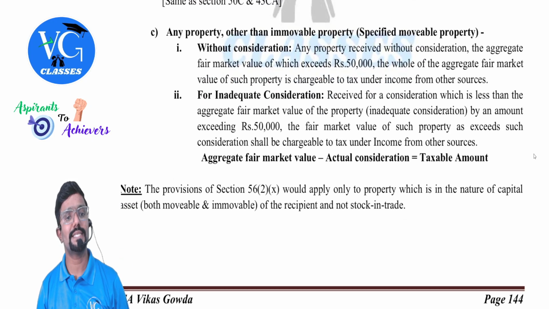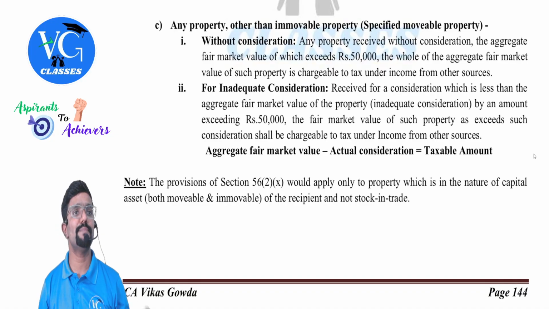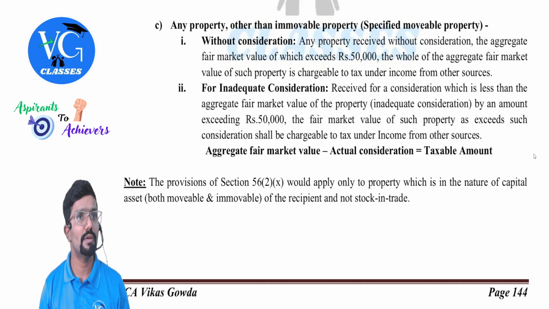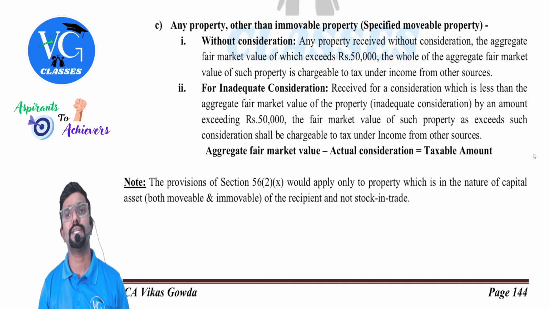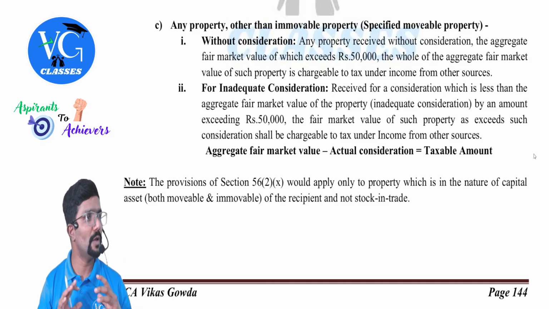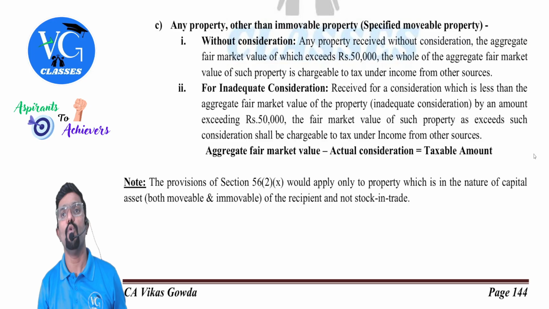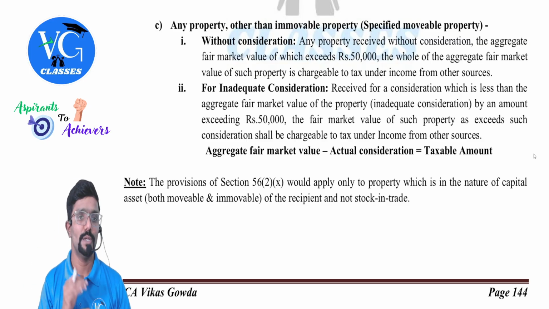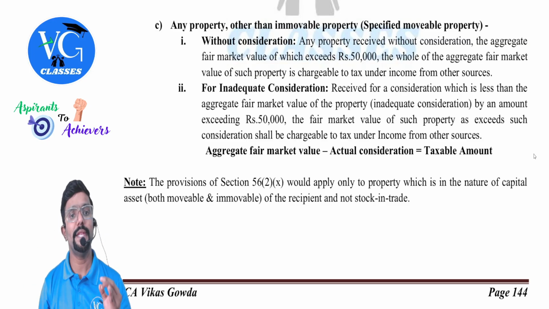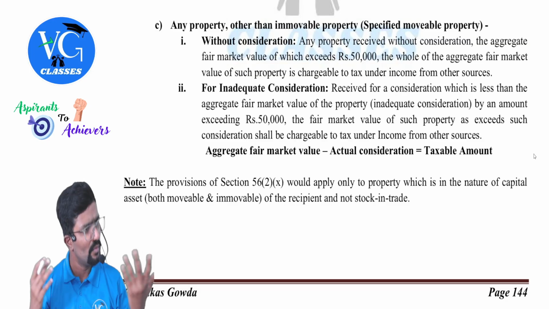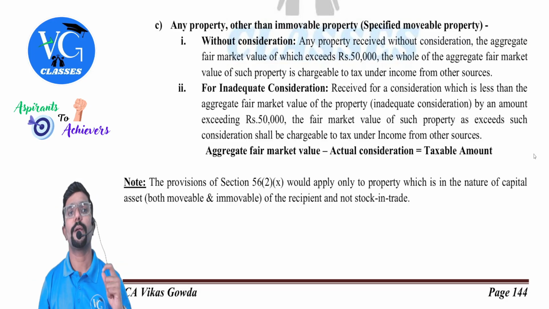Now coming to the last type of asset. Last type of asset is what? Any doubt? Movable property. But all movable property is not covered, so they are naming it as specified movable property, guys. So what is it? We will see. Any property other than immovable property. Any property other than immovable means what, guys? Movable. Okay, I have got it purely as a gift, that is, without consideration. Then what do we check, guys?